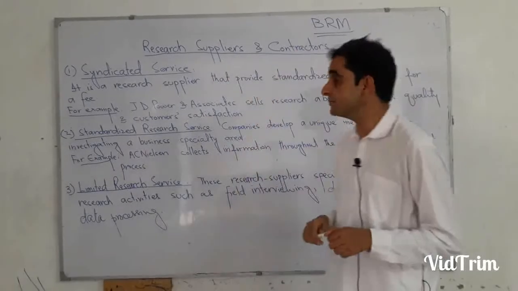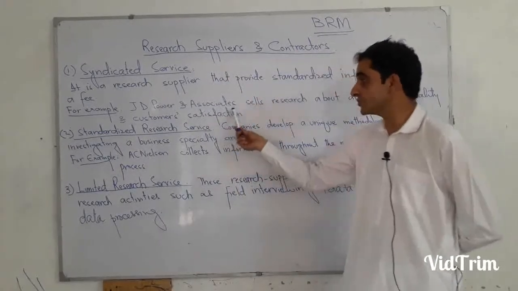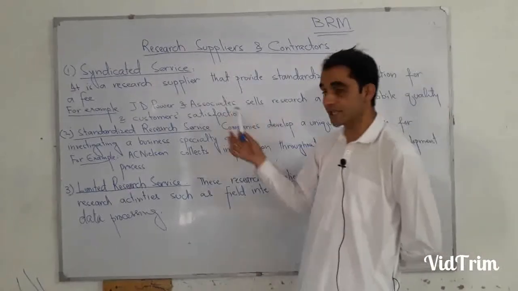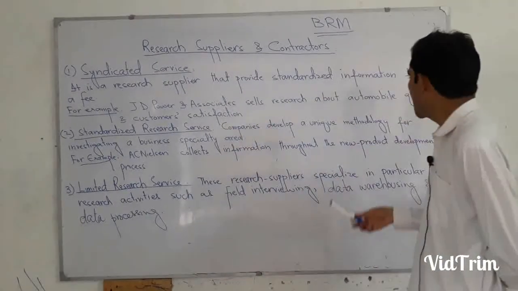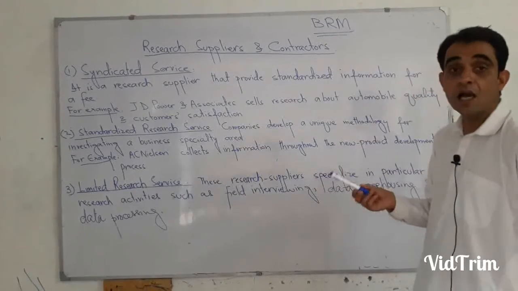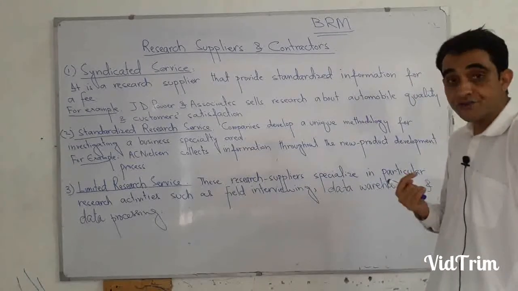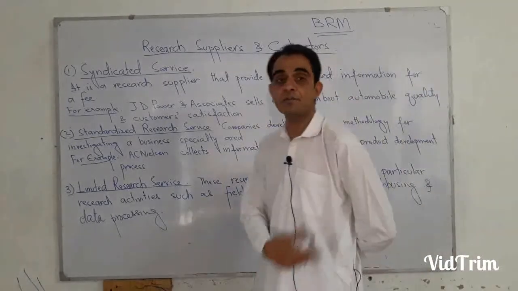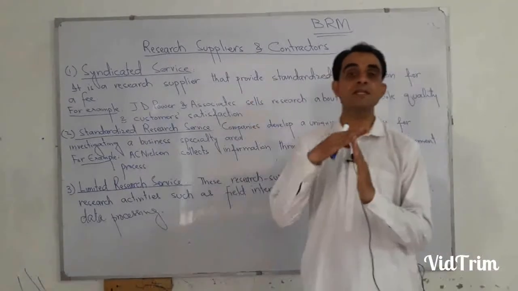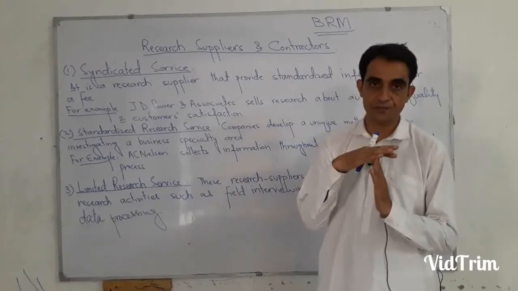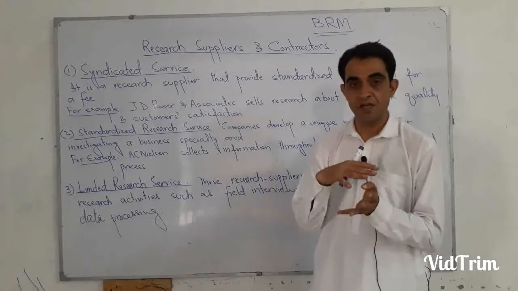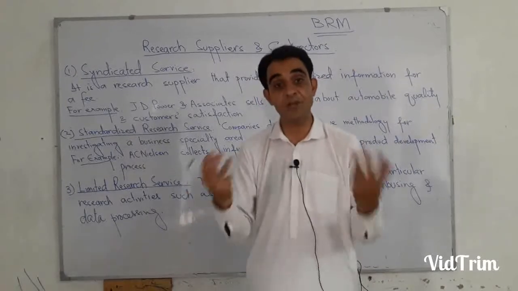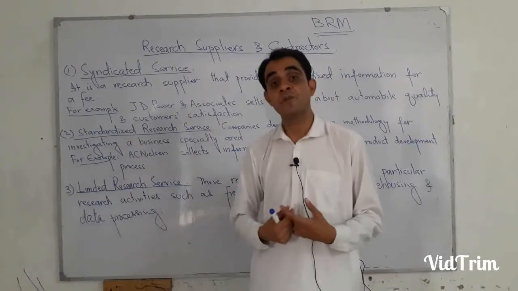I have given one example here, J.D. Power and Associates. It is a syndicated service research firm. What they are doing is collecting data about the cars or automobiles of different companies, about the quality of cars and the customer satisfaction levels, price range, the opinion of the customer, quality, durability, serviceability, all these things.